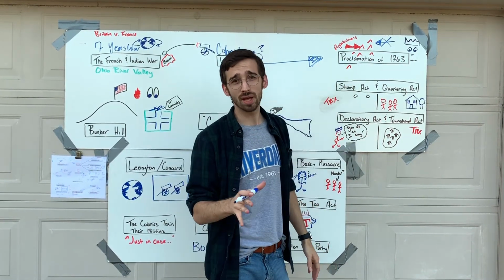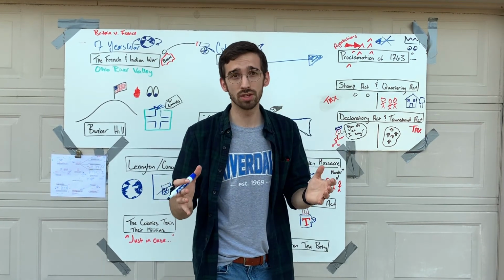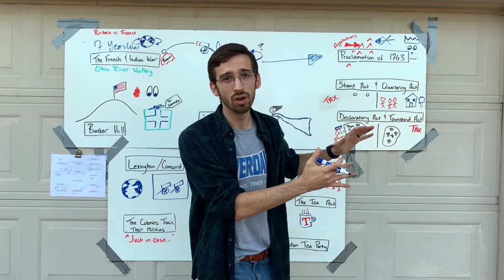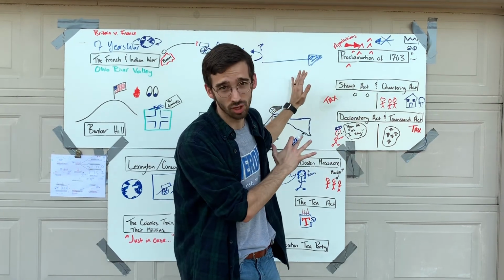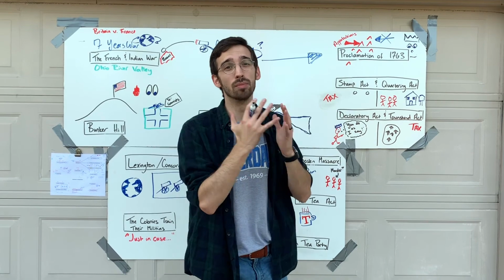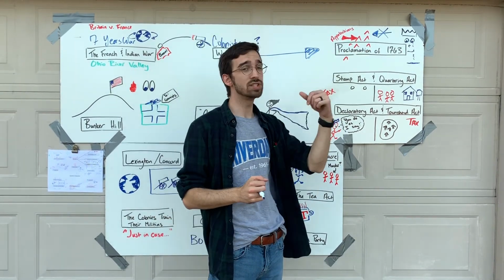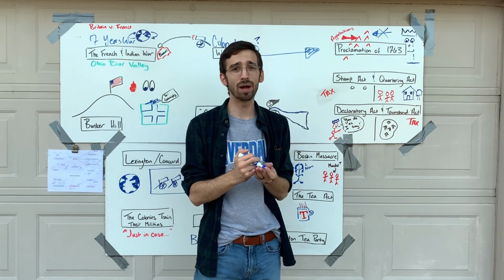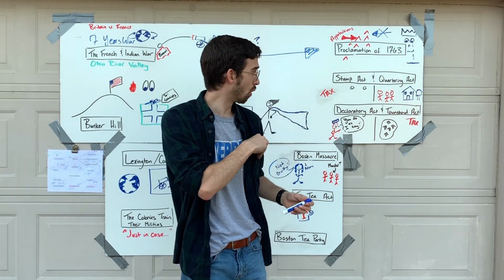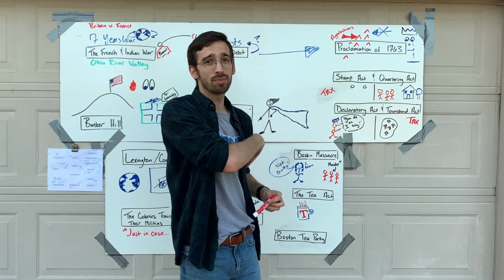Now, the reason that Britain passed the Proclamation of 1763 in the first place was to try and keep the colonists from coming into conflict with other groups of people. If we can keep them from interacting, then maybe we can avoid another war. Now, we've passed the Proclamation of 1763. Now we have to actually go about trying to pay for this war. So, first of all, we pass the Stamp Act.